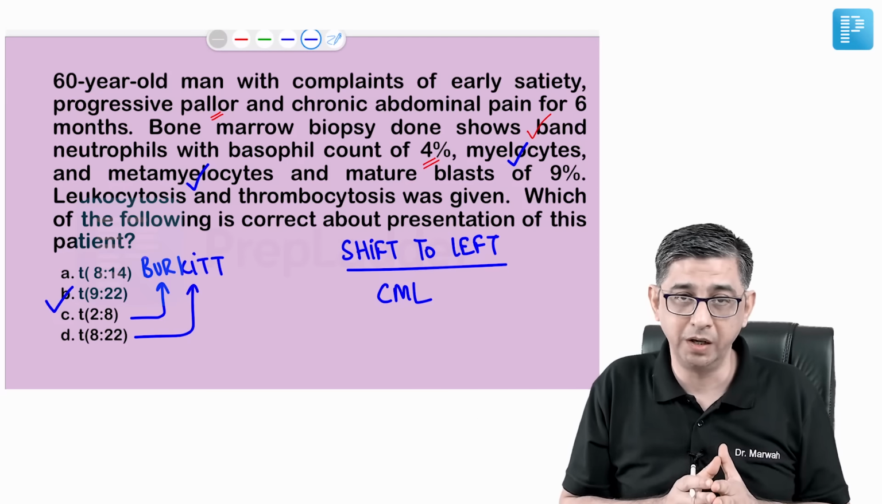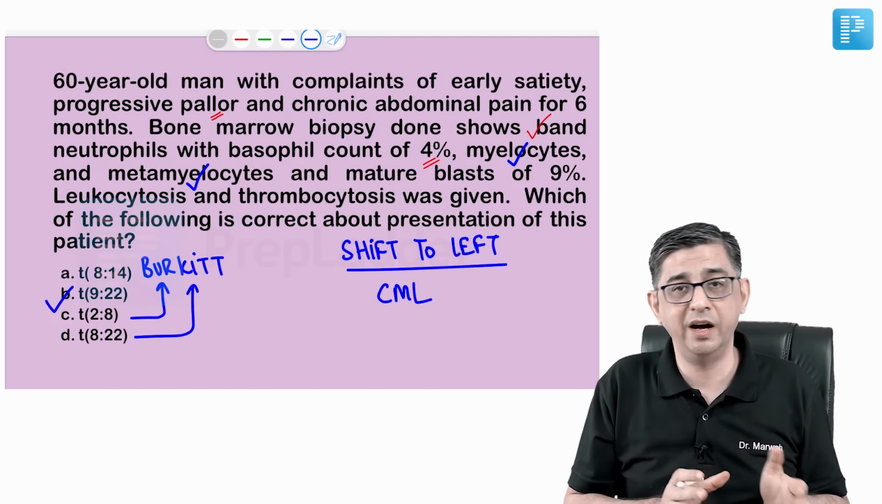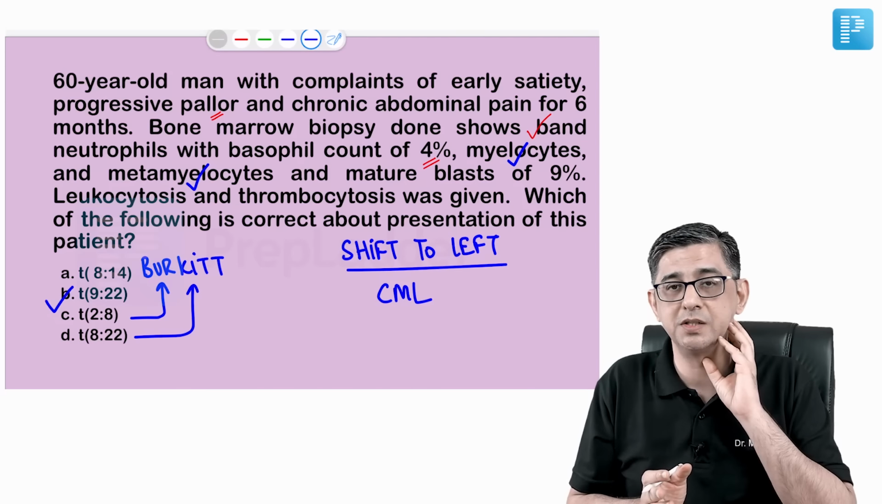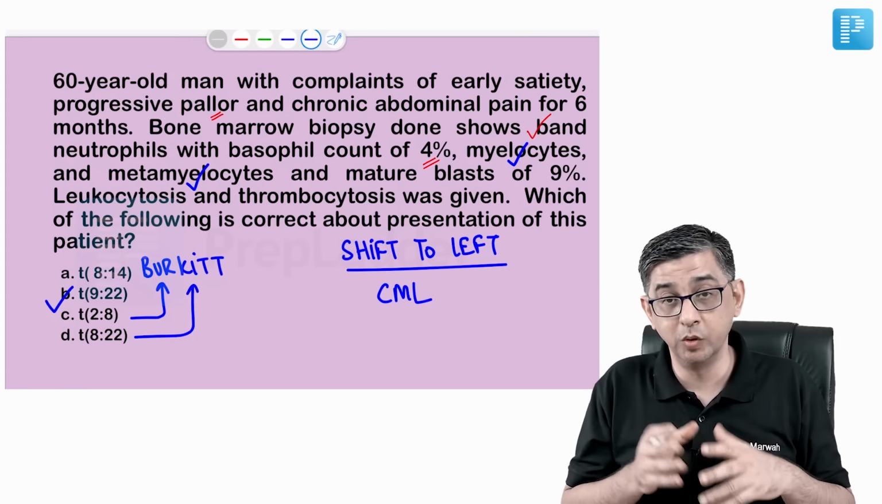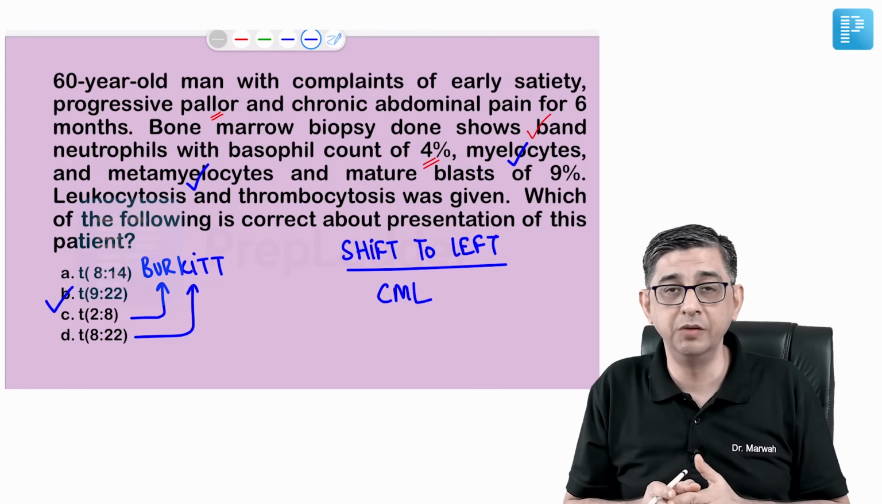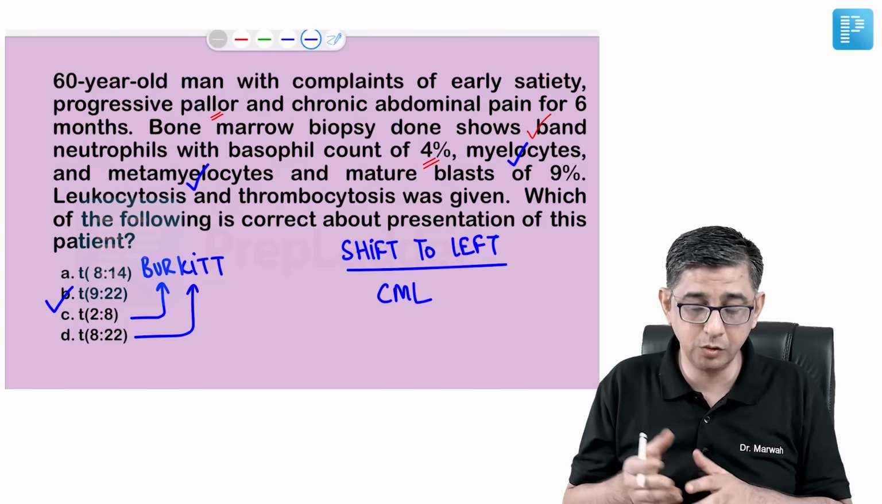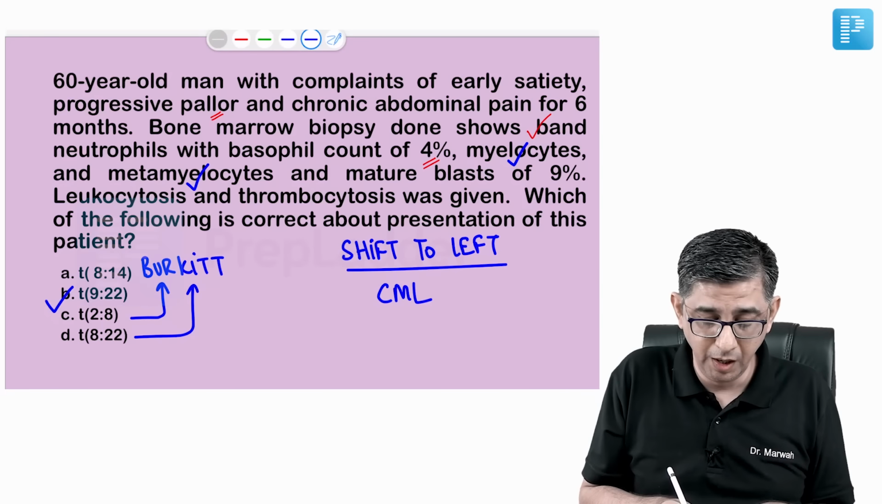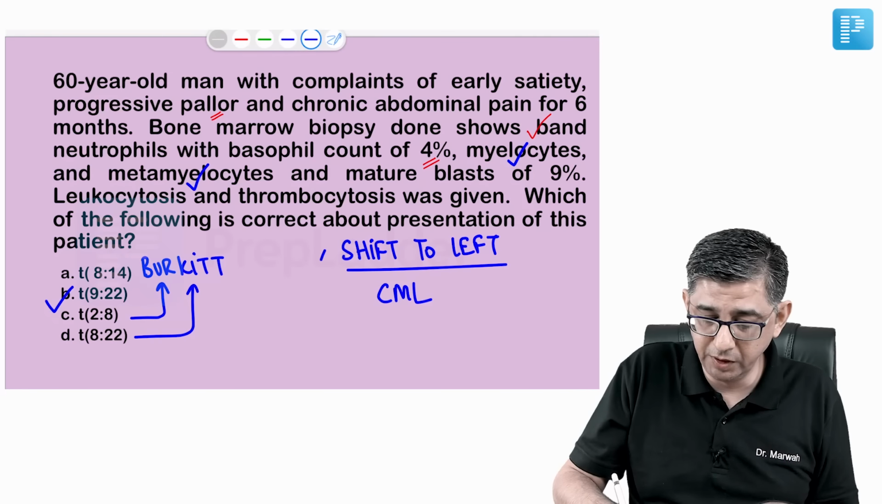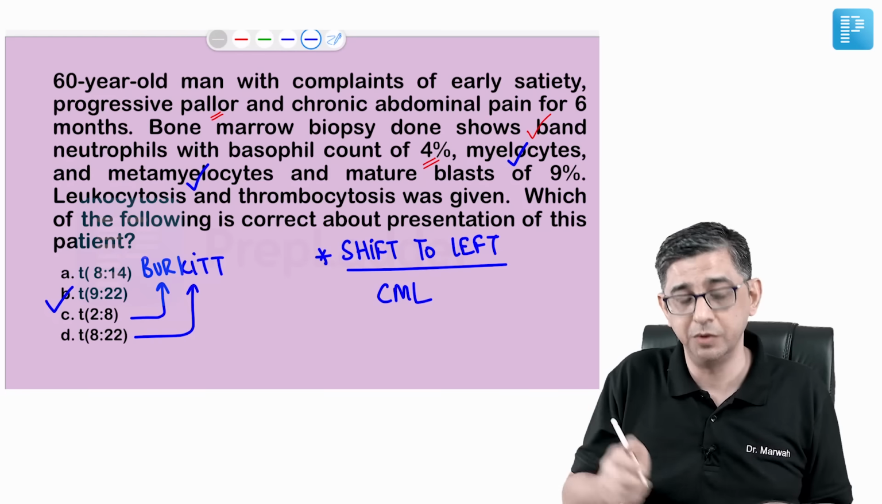For the presentation of Burkitt's lymphoma, there will always be a child of Afro-Asian descent with a jaw swelling, and in most cases, they will also mention that the lymph node biopsy of this child was showing a starry sky appearance. So by exclusion also, this question can be worked out. Otherwise, the most important term in this particular question would be shift to left.